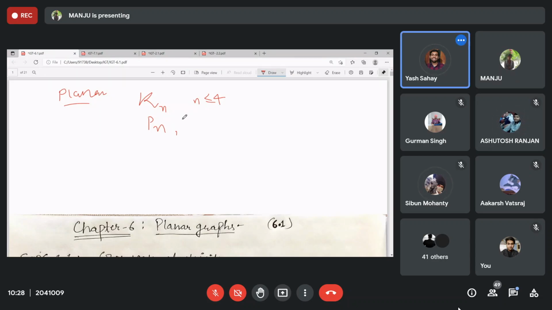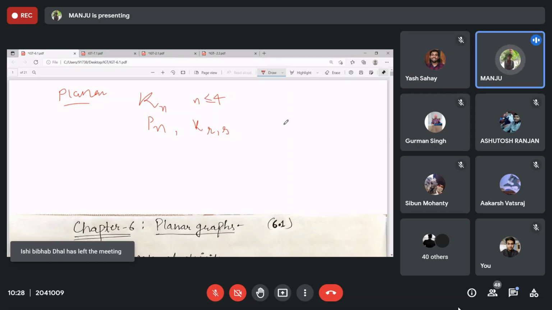K_{r,s}. So which r and s? Ma'am, r and s less than 3. No, ma'am, r should be greater than or equal to 1 and s should be less than or equal to 2. Okay.